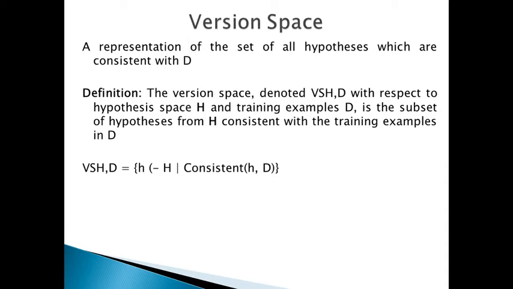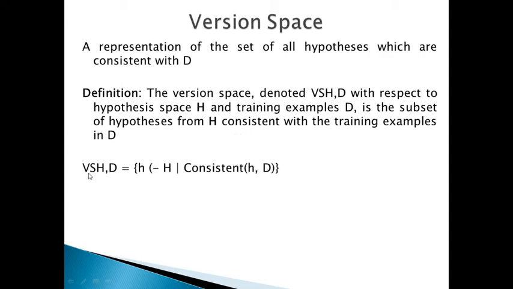This subset of all hypotheses is called the version space with respect to the hypothesis space capital H and the training examples capital D, because it contains all the versions of the target concept. This is the definition of version space. The version space is denoted by VS with subscript H, D. With respect to the hypothesis space capital H and the training examples capital D, it is the subset of hypotheses from capital H consistent with the training examples in capital D.